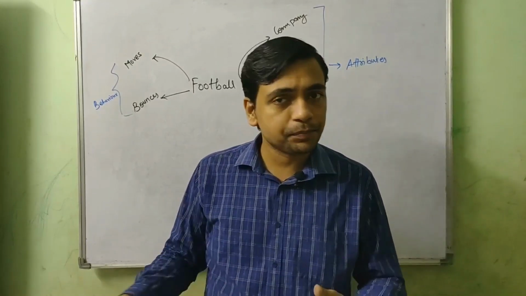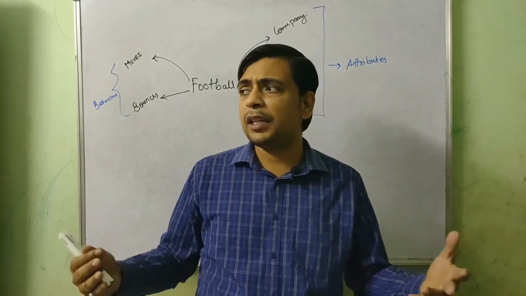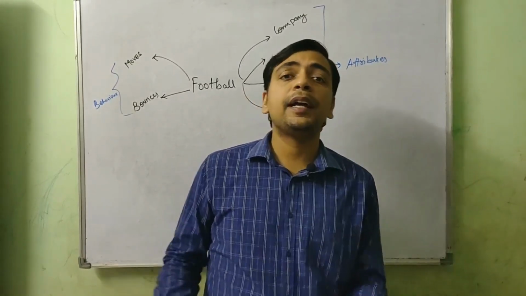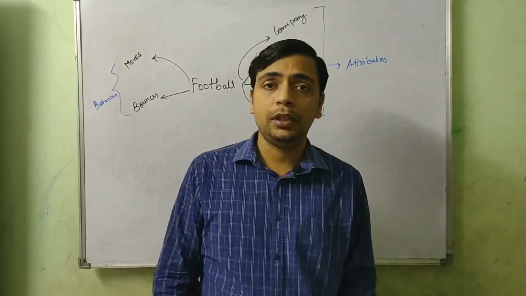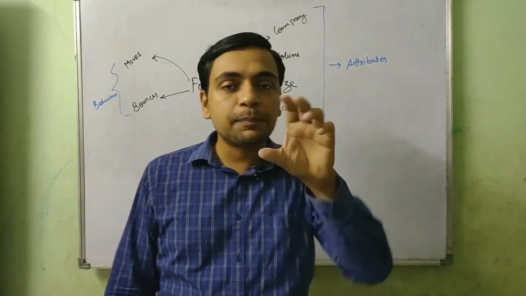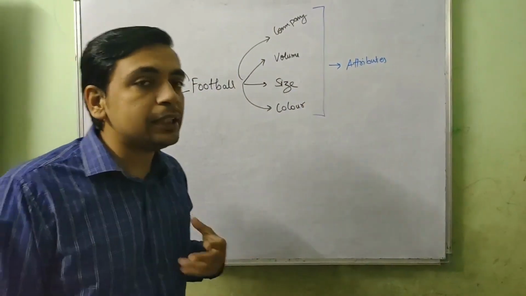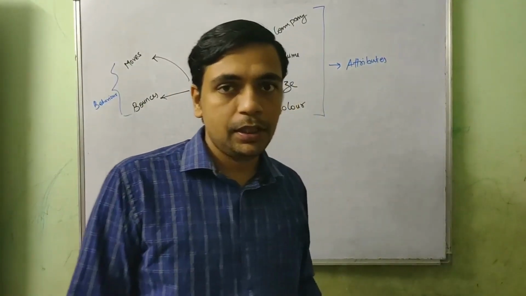Let's suppose a football can hold 100 cubic centimeters of air, but we are entering only 30 cubic centimeters. So the specific value of an attribute is actually the state of an object.